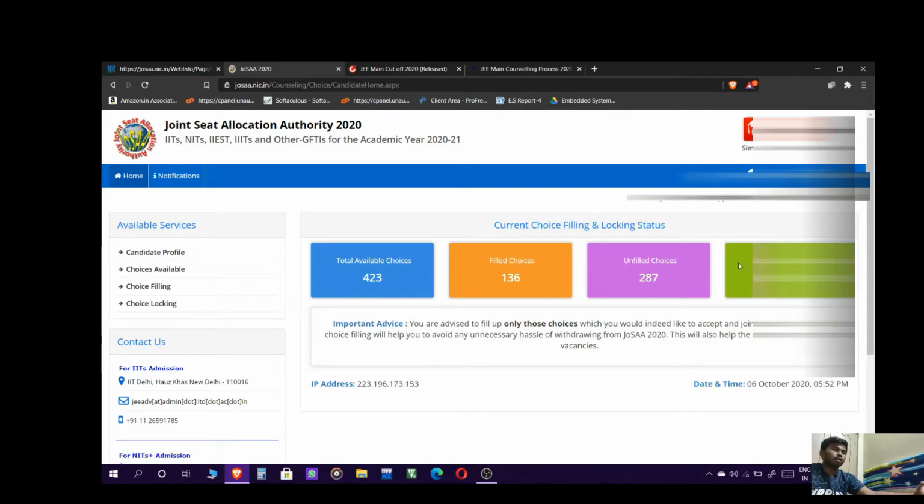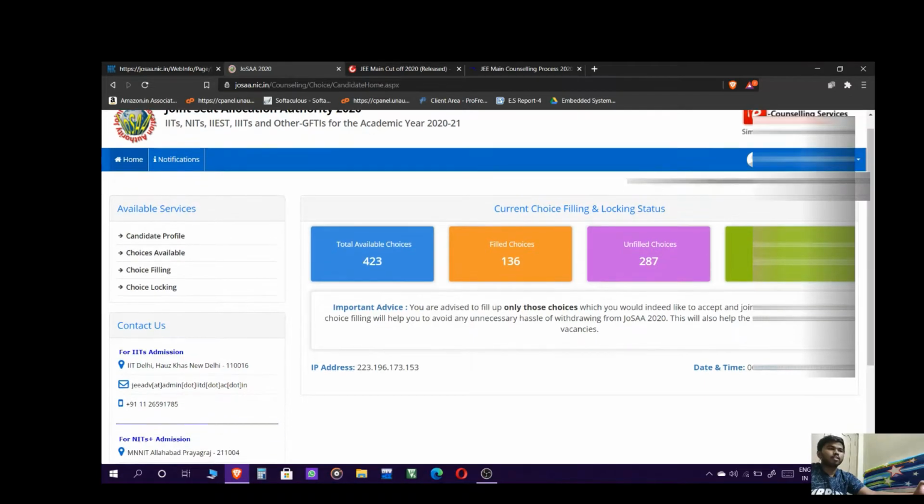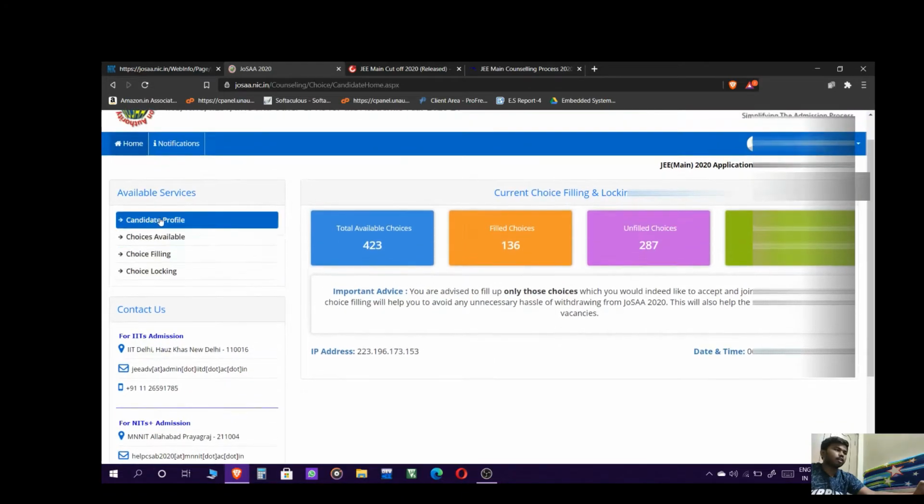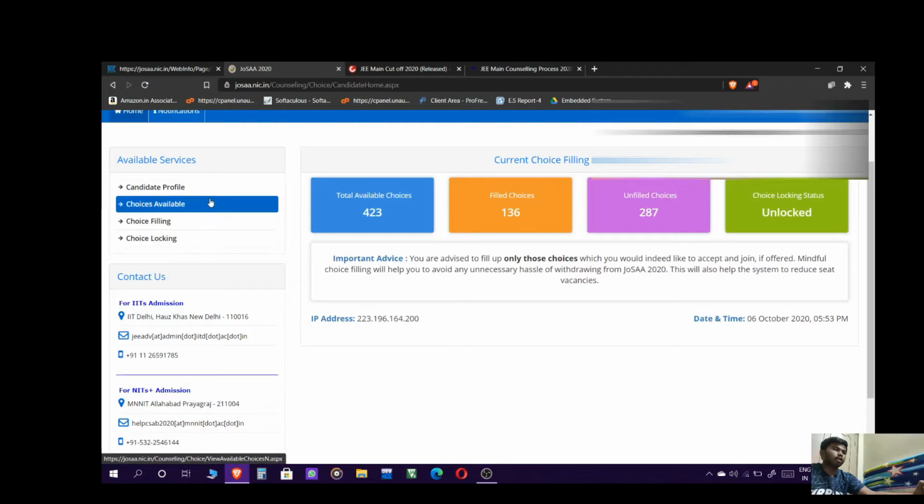It will be unlocked till the particular date given by JoSAA, and then it will be locked automatically. Here you can see the candidate profile, which we should check. This is one of the profiles. You can see the total available choices, filled choices and unfilled choices. I have filled some choices also, and I will show you a demo. These are the choices.